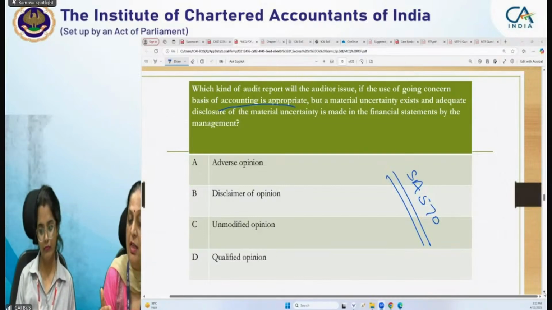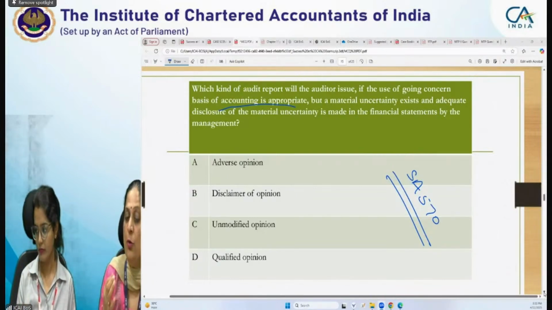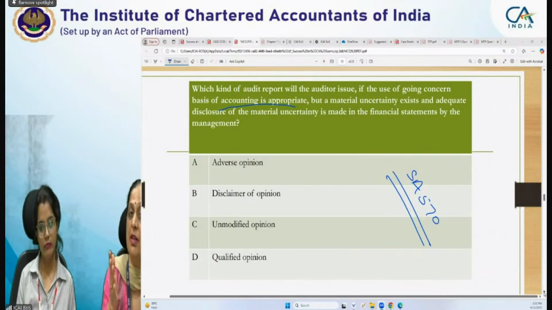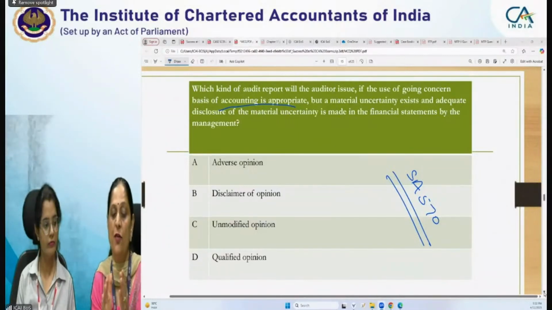Now, disclaimer of opinion: for expression of any opinion, we need to consider two to three parameters. One is material misstatement. Second is whether it is pervasive or not. So first thing, whether we are having audit evidence or not. If audit evidences are there, then of course we need not think of disclaimer of opinion.